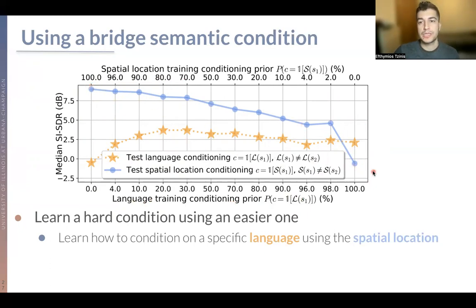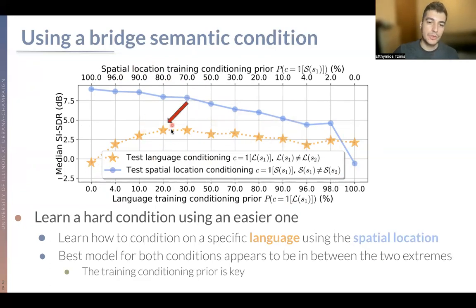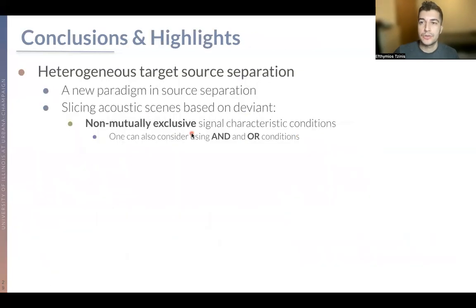The easier spatial location condition drops almost monotonically when decreasing the amount of training data in terms of spatial location, but this doesn't hold for language conditioning, interestingly, because the best model that we can hope for getting for both conditions is around a specific target. So it's really important to find this kind of sampling prior and make our models robust in order to train those things.